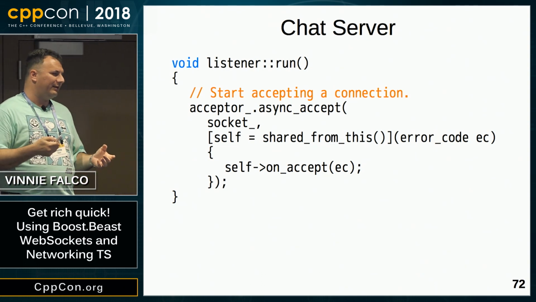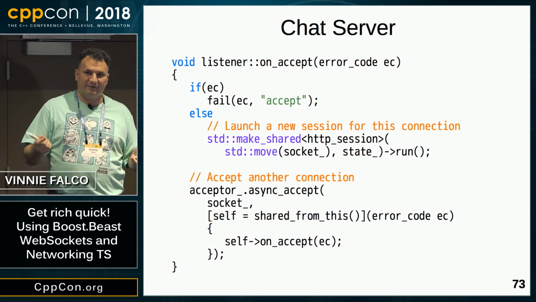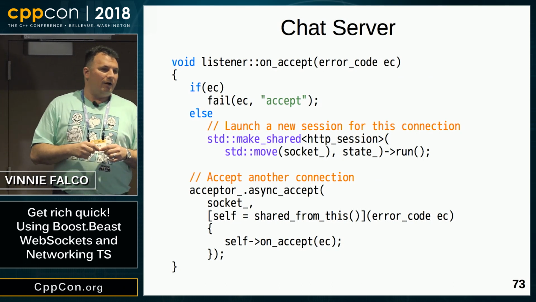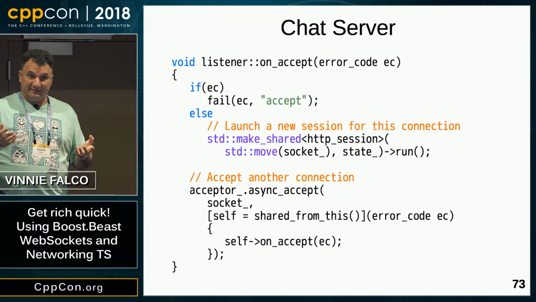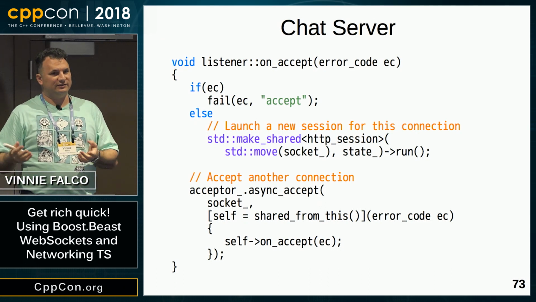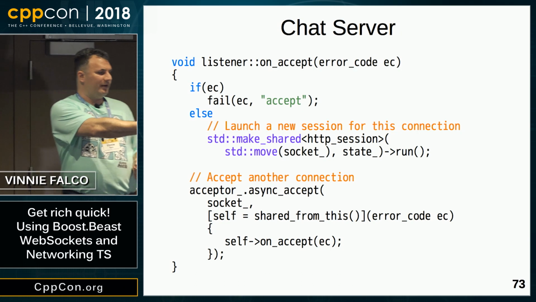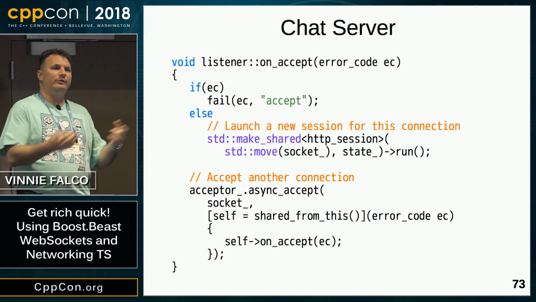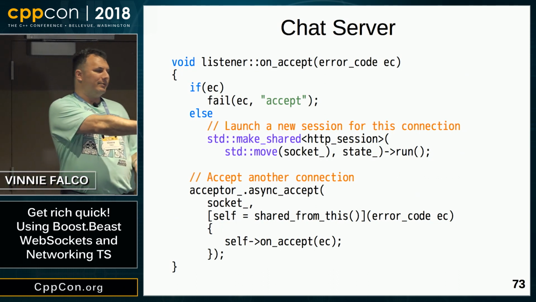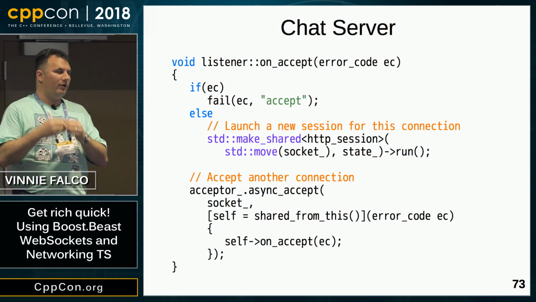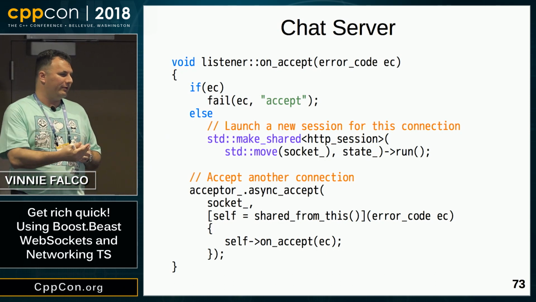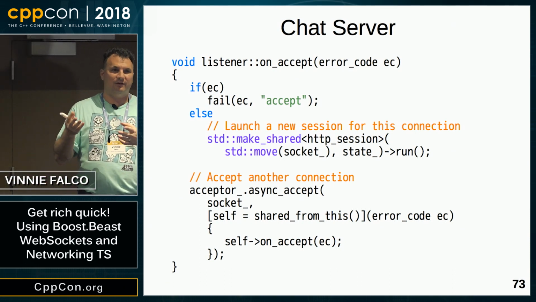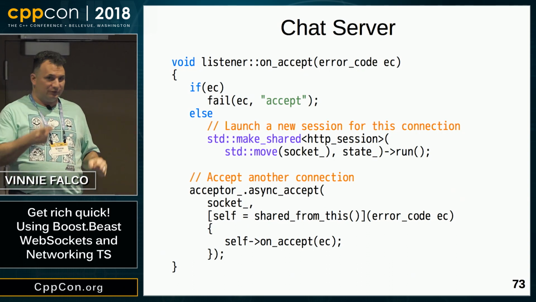So once we get an incoming connection, we're going to call on_accept. We're going to have an error code. If there was an error, we'll report it, like good citizens. You'll see a message. Otherwise, we're going to create an HTTP session. As we talked about earlier, WebSocket sessions start out as HTTP. So we create our HTTP session object. Once again, I'm using the same idiom. I'm calling make_shared to create the HTTP session, and we're not storing the return value anywhere. We're just calling a member function called run. So it's the responsibility of run to make a copy of the shared pointer in order for the HTTP session's lifetime to be extended.